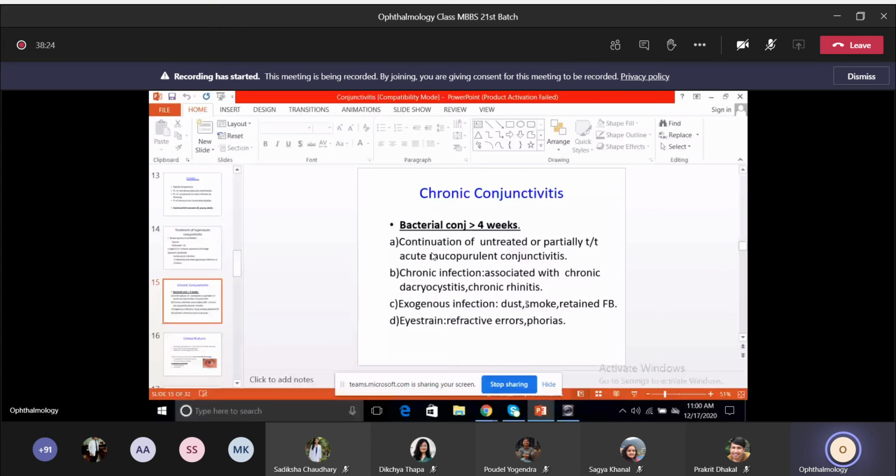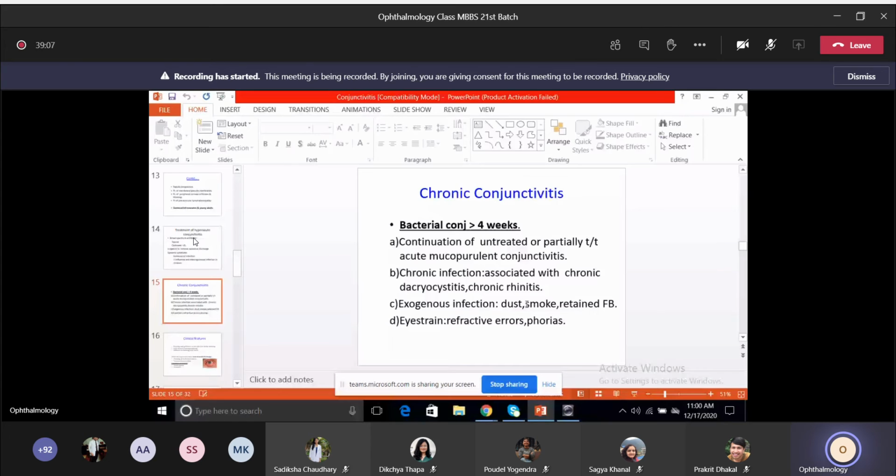Okay, so the main definition of what constitutes chronic conjunctivitis is that any bacterial conjunctivitis, be it purulent or mucopurulent, which lasts for more than 4 weeks, that is chronic conjunctivitis. And the main cause is continuation of untreated or partially treated acute mucopurulent conjunctivitis. Sometimes the patient doesn't use any antibiotic, it's not treated properly, so it keeps on coming and going.